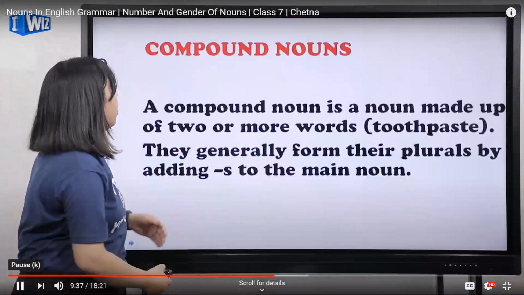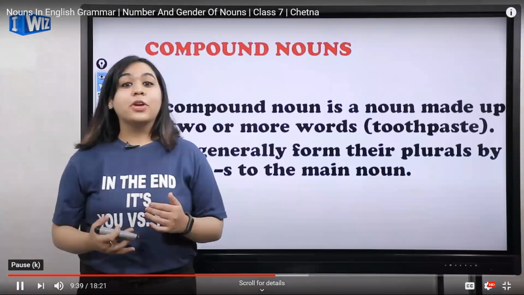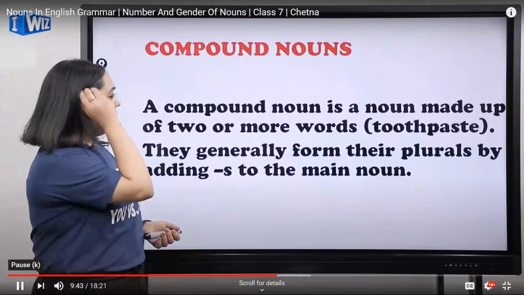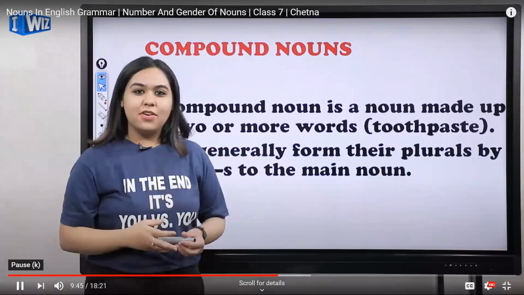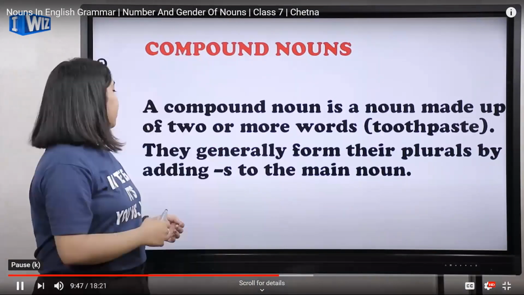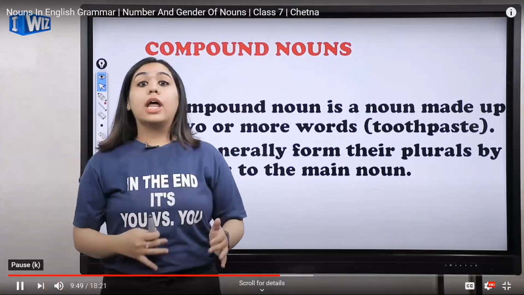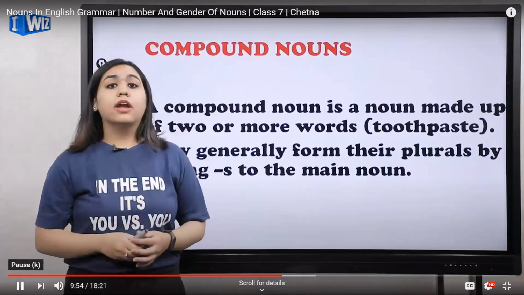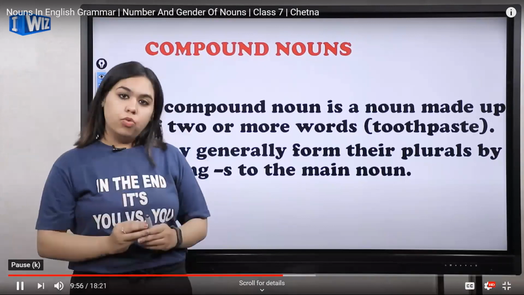Now, the last category that we are going to talk about is compound nouns, and these are very important. If you wish to write the definition, you can write, or otherwise listen to me carefully. Before moving on, I told you before also, what are compound nouns? Compound nouns are the nouns that are made by combining two or more than two words.